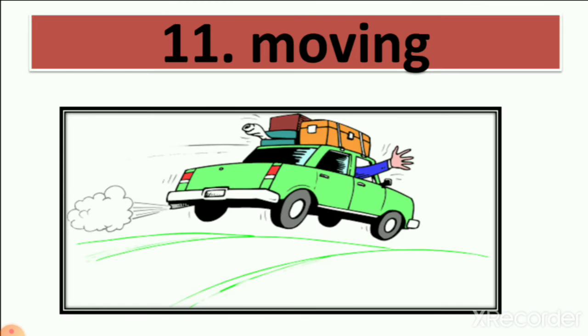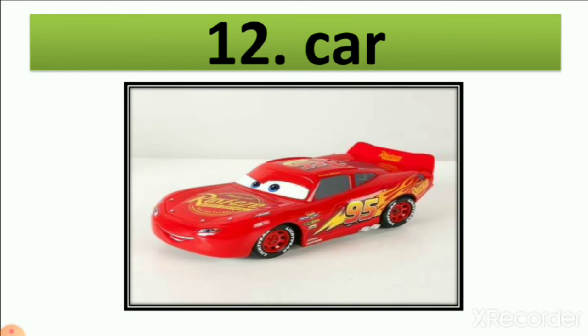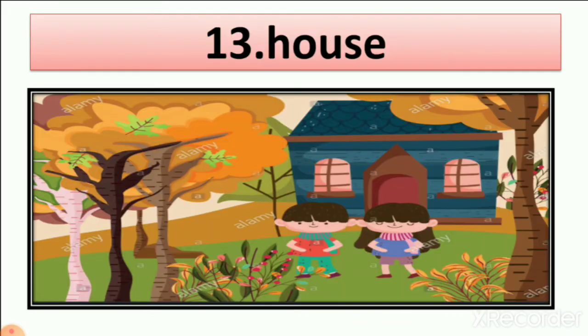Number 11, moving. So the car is moving. Right? We learn in lesson number 2, living things and non-living things. We learn that living things can move. So it is moving. Number 12, car. You all know about cars, right? So now you can understand what a car is. You see many cars around you. Then house. We all are living in a house. You can see here one boy and girl standing there. The blue color thing is our house.